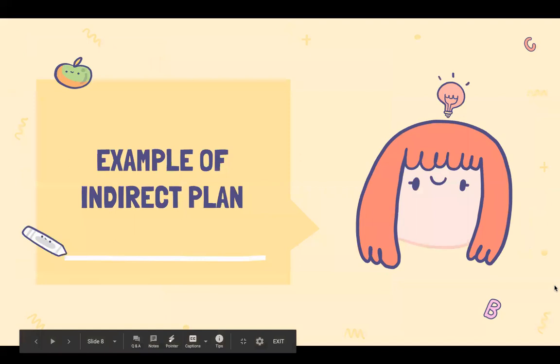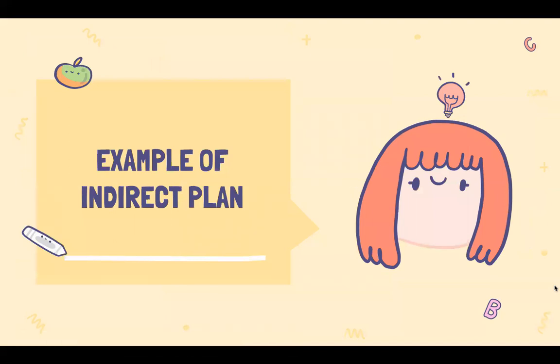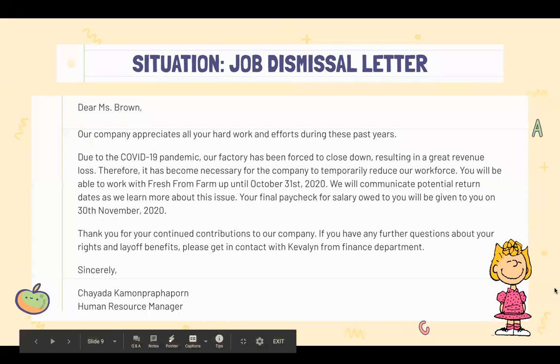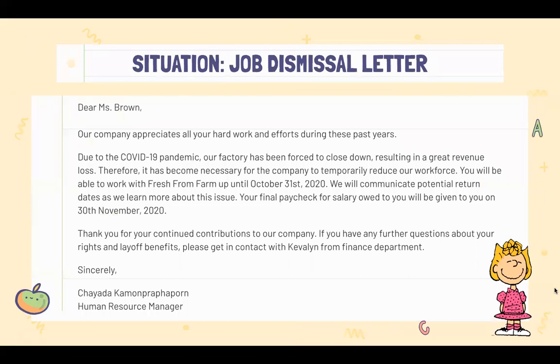Next, we will show an example of a letter written using the indirect plan. The situation is to write a job dismissal letter as a result of the COVID-19 pandemic. Dear Ms. Brown, our company appreciates all your hard work and efforts during these past years. Due to the COVID-19 pandemic, our factory has been forced to close down, resulting in a great revenue loss. Therefore, it has become necessary for the company to temporarily reduce our workforce.